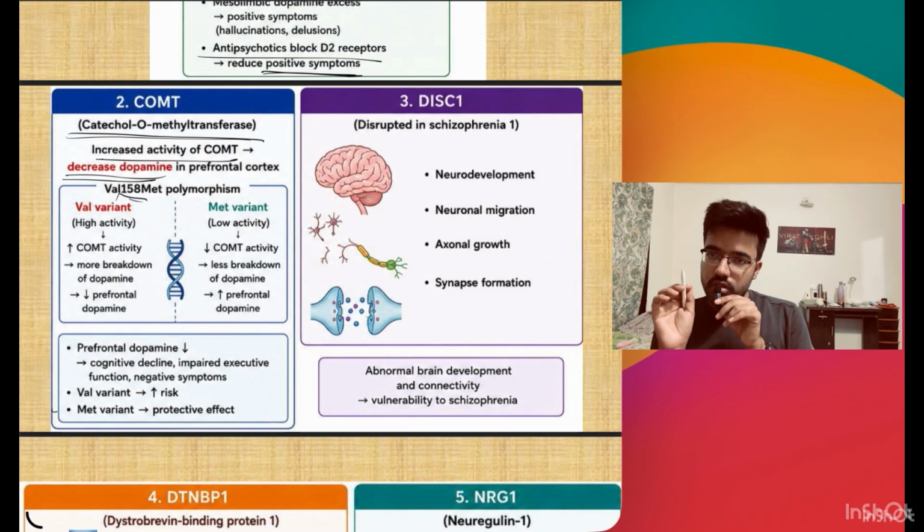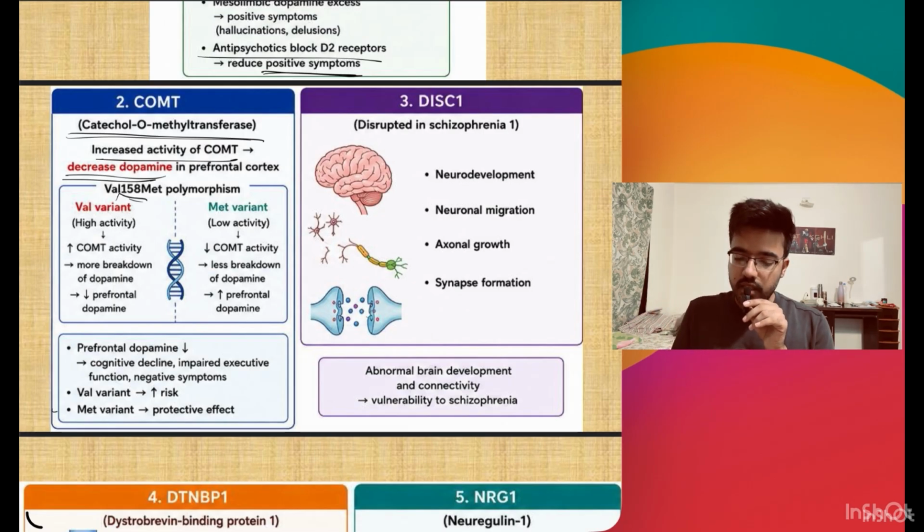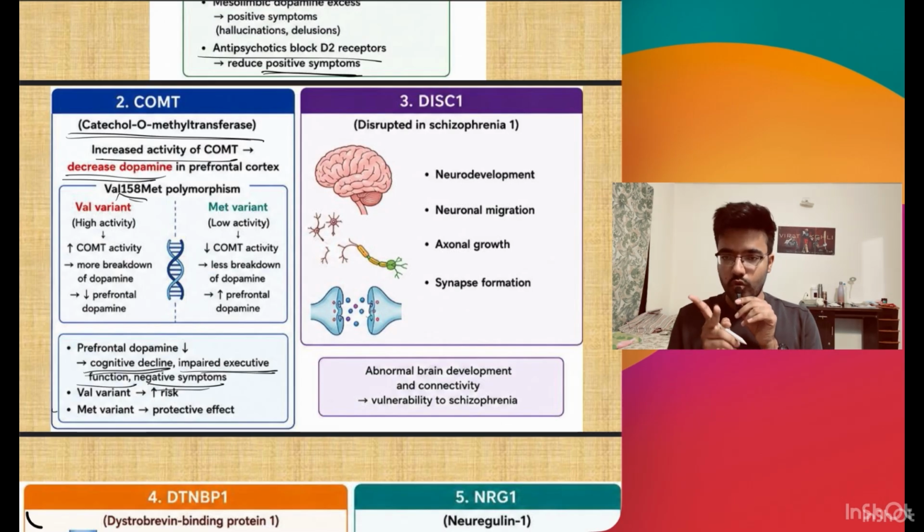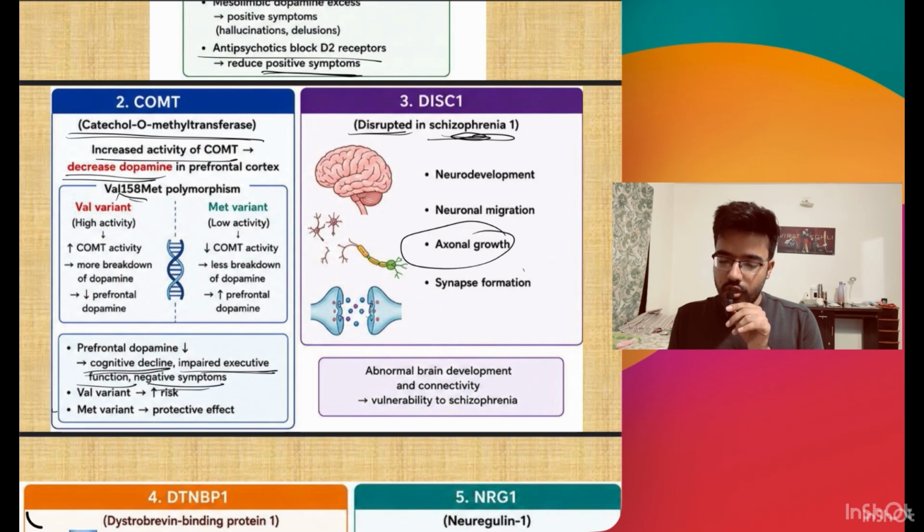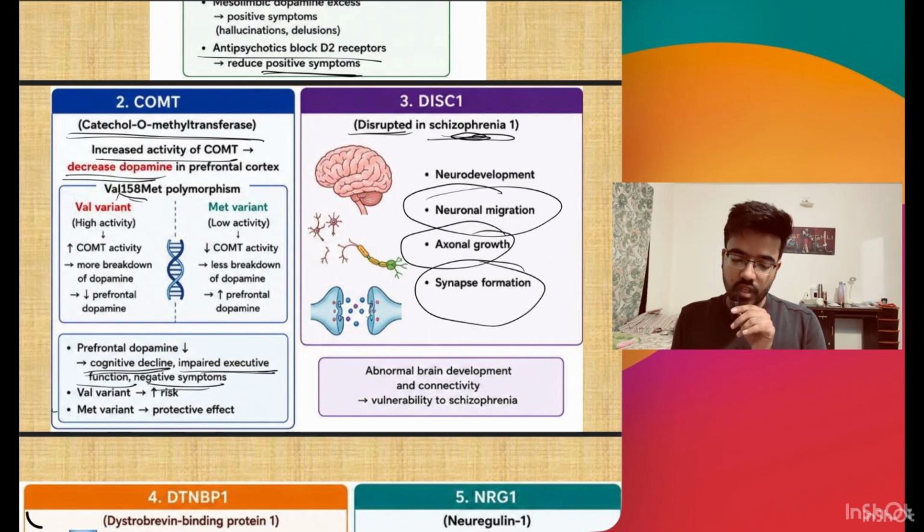So when there is more breakdown, this results in cognitive decline, negative symptoms, and impaired executive functions. Okay, so there are two variants, Val variant and Met variant. Val variant is lethal, Met variant is protective. Next gene is disrupted in schizophrenia 1. So this is responsible for axonal growth, synaptic formation, and neuronal migration.